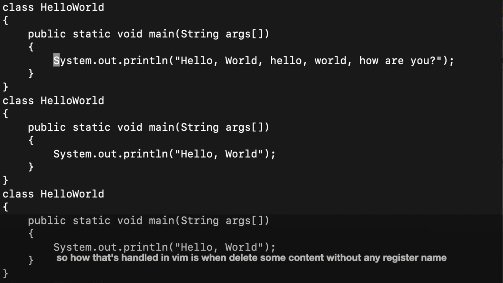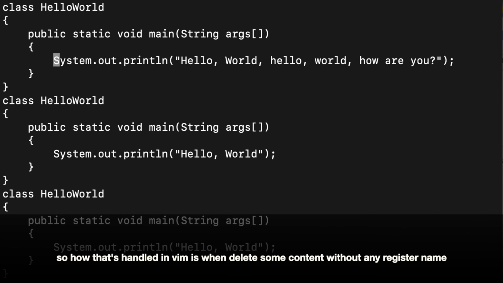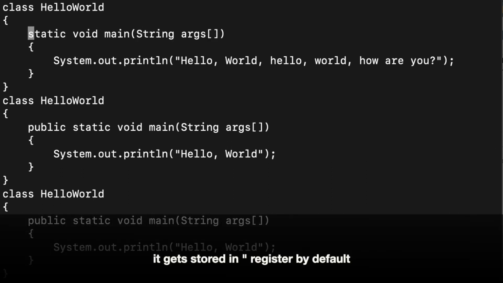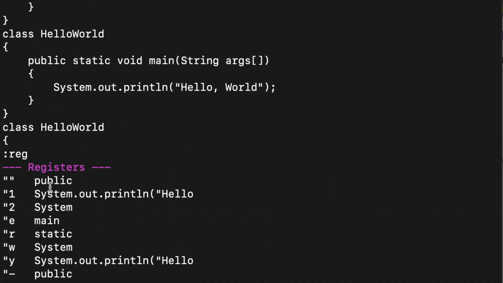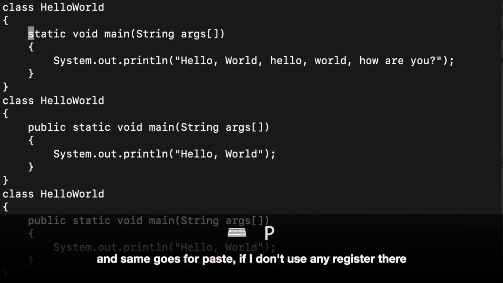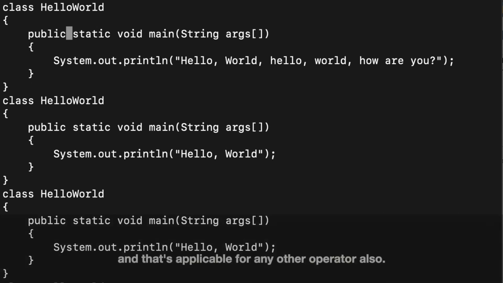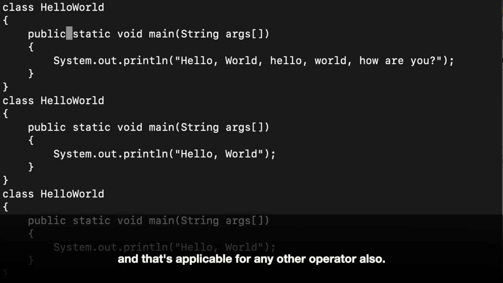Now you must be wondering, we don't provide any register name when we are cutting or deleting things. So how that's handled is, whenever we are deleting something, let's say I am deleting the word public with DW, and without giving any register name, it gets stored in the double quote register by default. Now if I don't use anything, then by default the paste command will access that content in the double quote register and just print it. And that's applicable for yank, paste, delete, or any other operator.